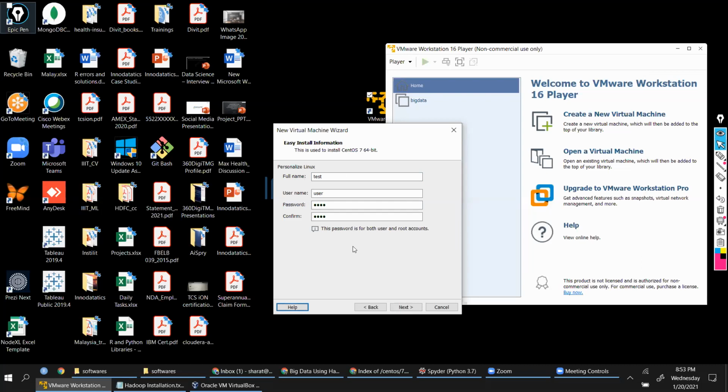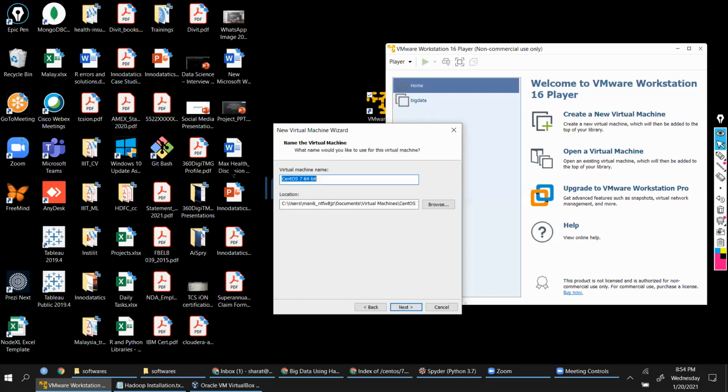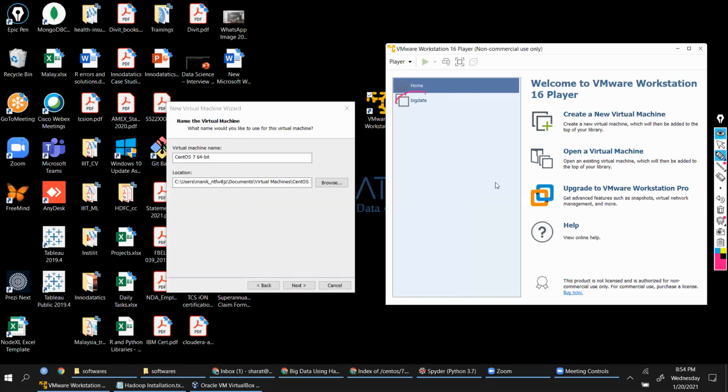The virtual machine name will be created and it will be asked. Give a name. This is your virtual machine name. And this is the name that I have created when I was installing it in previous times. Here it is. By default, taking this name, you can give any name as I mentioned. You can say test, right? Or you can say big data, or you can say Hadoop, anything. This is only to refer to your virtual machine here.